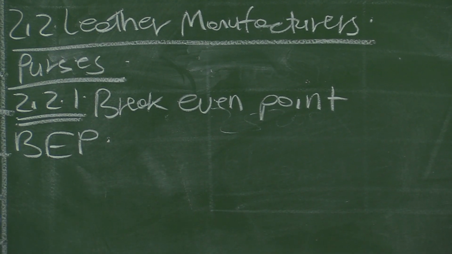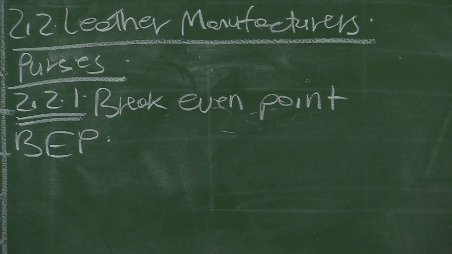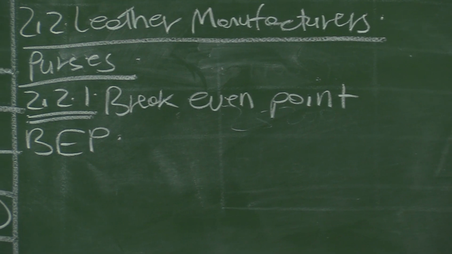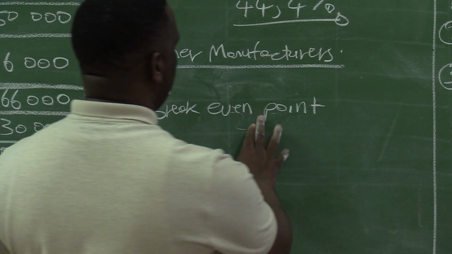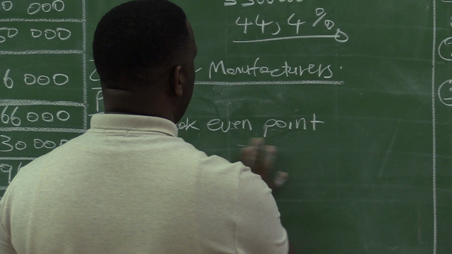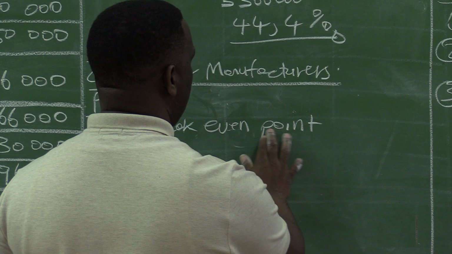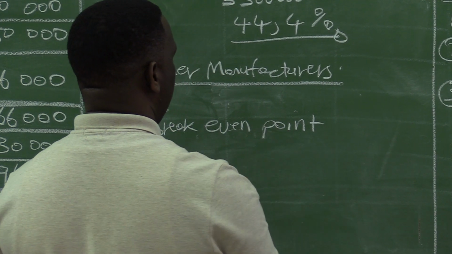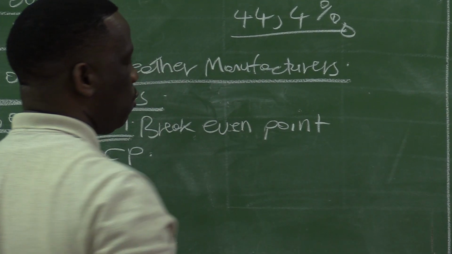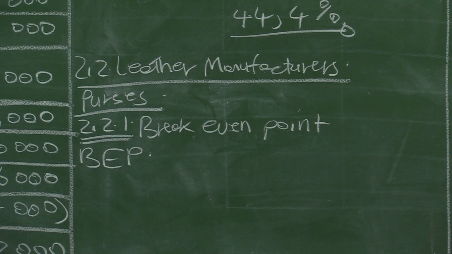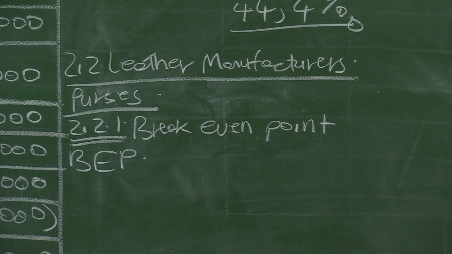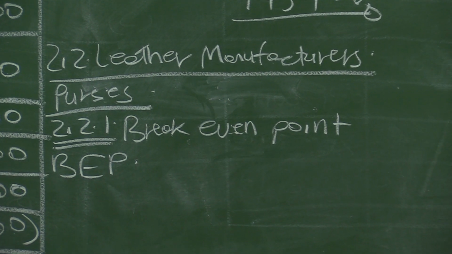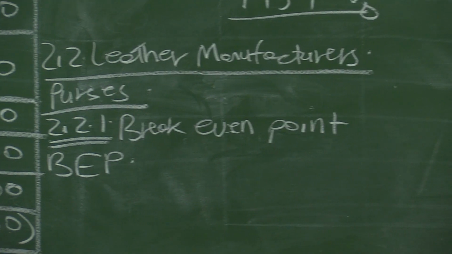The break-even point is the point at which neither profit nor loss is made. For example, if you are in a production process, like the example I made earlier of amagwinya or fat cookies, you should be able to tell how many must be made and sold before the business starts making a profit.